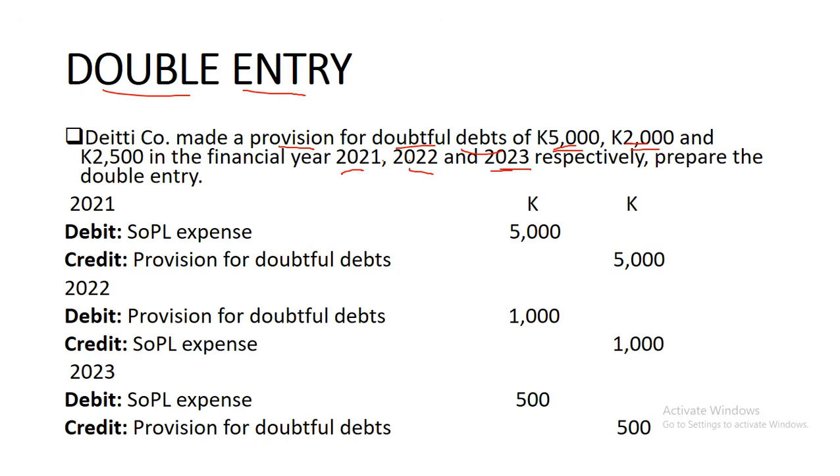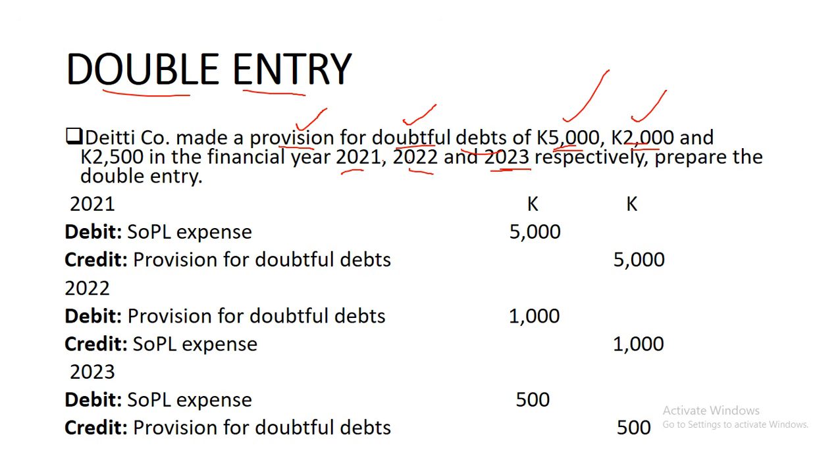You see? So now, what you need to keep in mind is provisions are not real expenses. They are just a notional expense. We're thinking maybe this customer that we have might not pay us. So we need to be prudent. We need to recognize that perhaps this person might not pay. So it's not always that you're given a specific amount. Sometimes you're just given a proportion, a percentage of the receivables, and then you need to find the actual amount that relates to that particular debt.